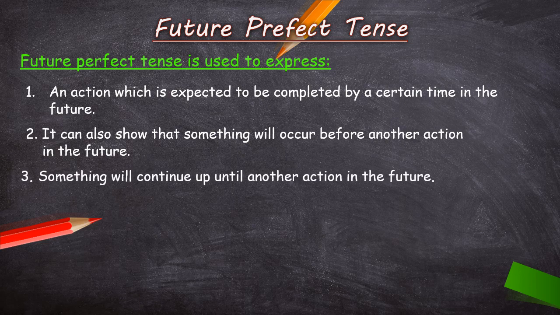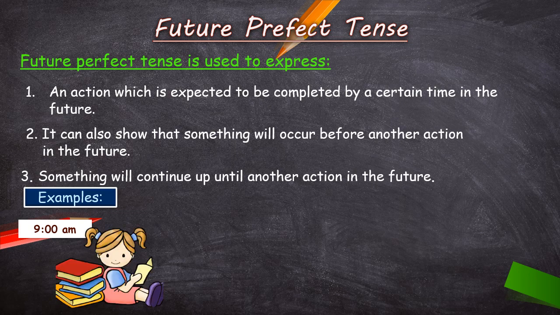Okay. Third point, it says something will continue up until another action in the future. That means children, here we talk about two actions and connectivity of two actions, like action 1 will continue with action 2. Now children, to make these 3 points clear, let's take examples.